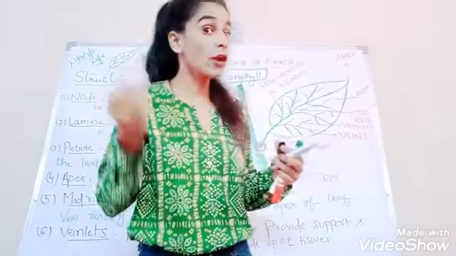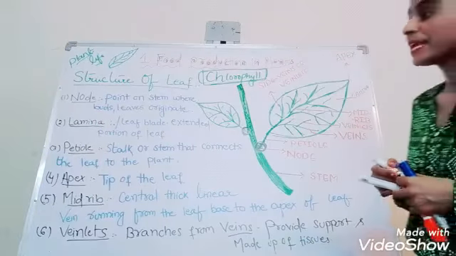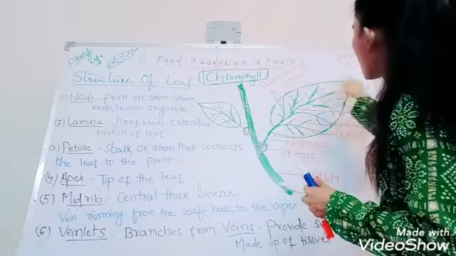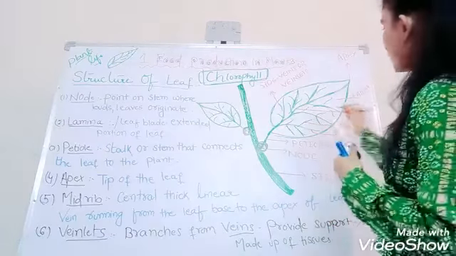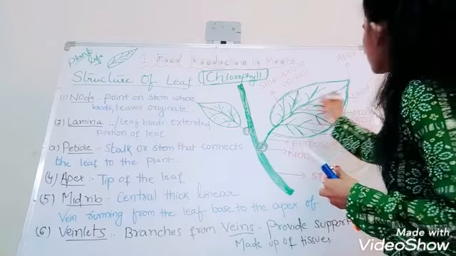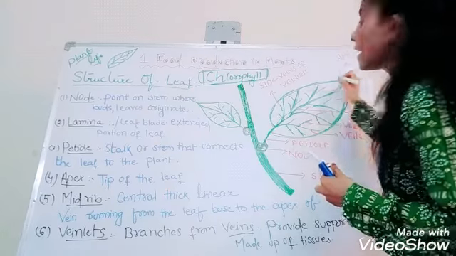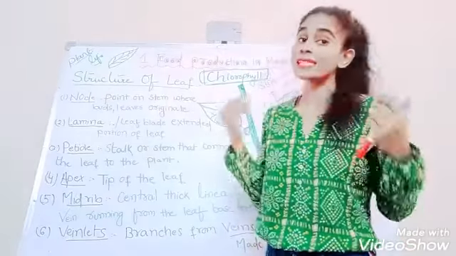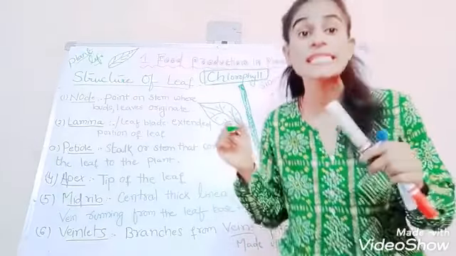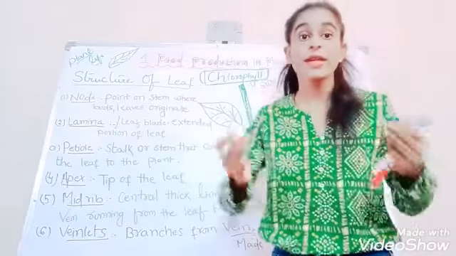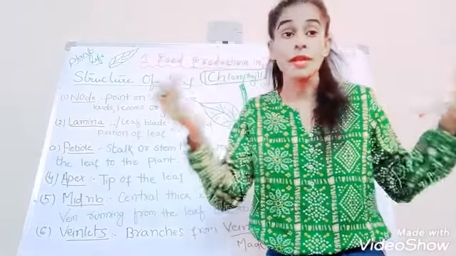Got it? Now let's move on to the second part of the leaf, that is the lamina. What is a lamina? It's an extended part of the leaf that is called lamina or leaf blade. You can also call it the leaf blade. It's an extended, broader portion of the leaf.